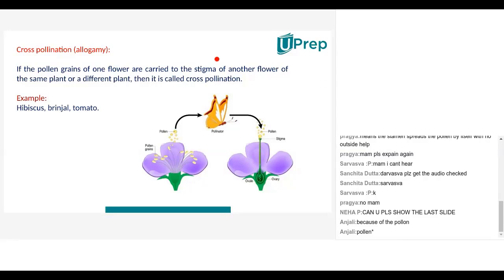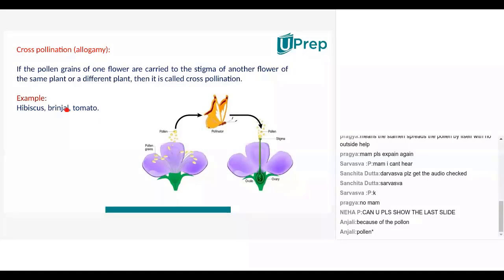Okay, so please get this correct. In cross-pollination, when the pollen is shifted to the stigma of another flower, the flower can be in the same plant, the same hibiscus plant, or can be in another hibiscus plant in the garden. Basically, you need two flowers for cross-pollination, right? Examples are hibiscus, brinjal, tomato.